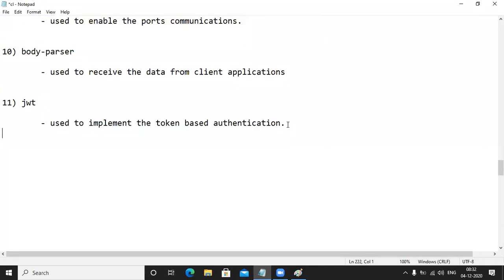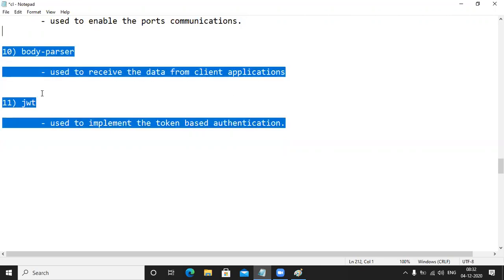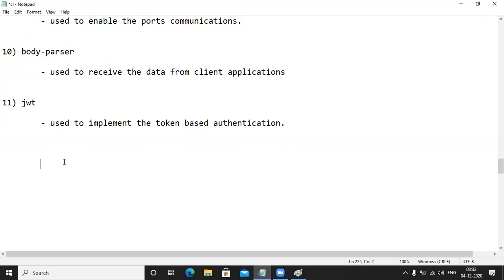If you want to download those modules, we need to go for some tools available in the market. That tool name is the NPM tool or Yarn tool. Two tools are there. If I download these modules, then only we can build the node applications. Otherwise, we can't build the node applications. How to download these modules? We should be in a position to download these modules.